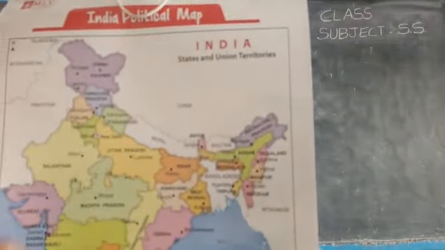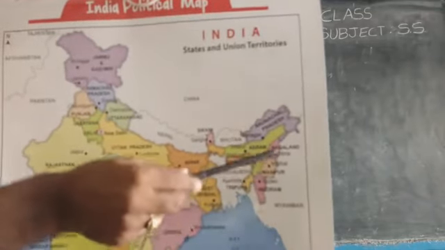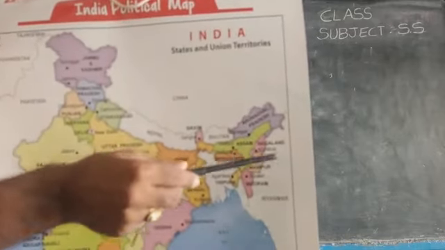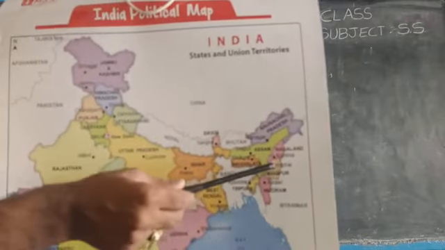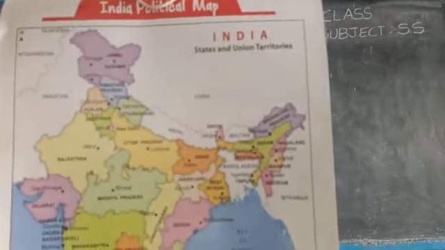Capital city is Itanagar. You see, like this, we have states like Nagaland, Manipur, Mizoram. Nagaland's capital city is Kohima. And you know, Manipur state. Manipur's capital city is Imphal.